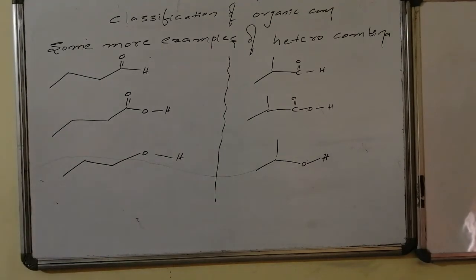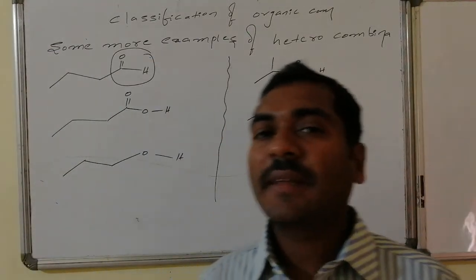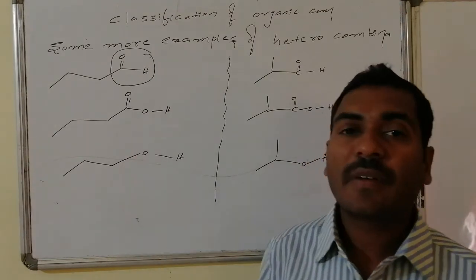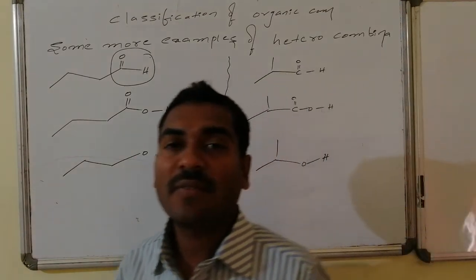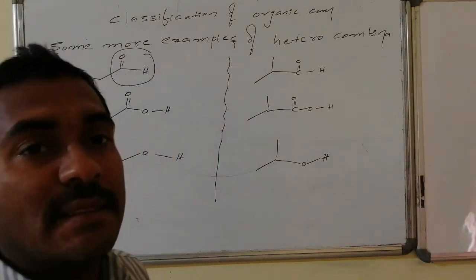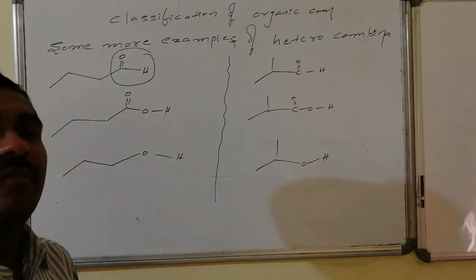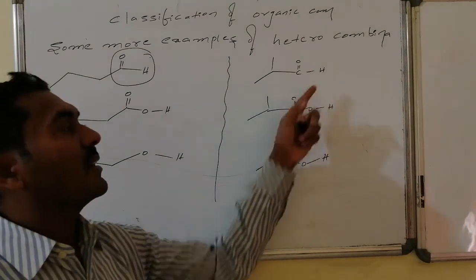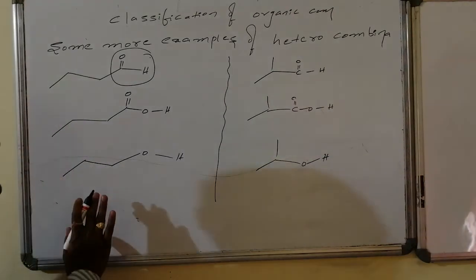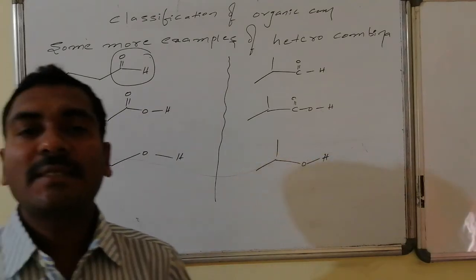Here there is a C double bond O, a carbon and oxygen chemical combination. This is an example for the heteroatomic combination. 3 carbons followed by aldehyde, 3 carbons followed by acid, 3 carbons followed by OH as the functional group, which are present in straight chain, can be adjusted in the form of branched chain also. That is 3 carbons as a branch, with 2 in a straight chain followed by 1 methyl as substitution. Thus the aldehyde, acid and alcohol functional groups are maintained as they are. These are examples of heteroatomic straight chain compounds and these are examples of heteroatomic branched chain compounds.